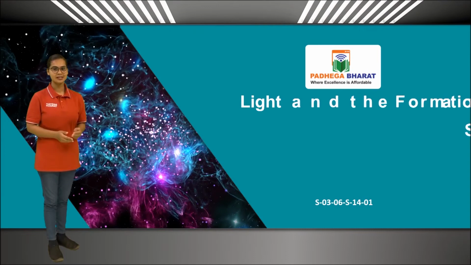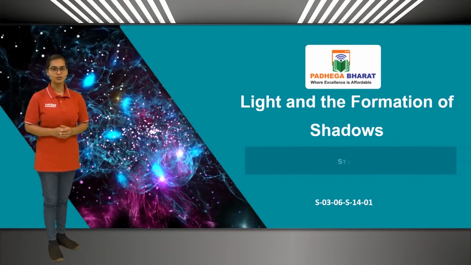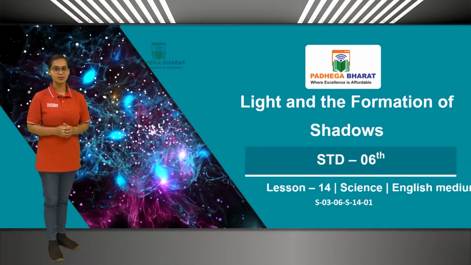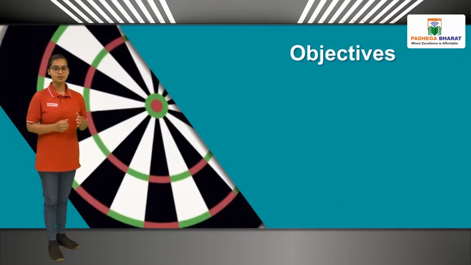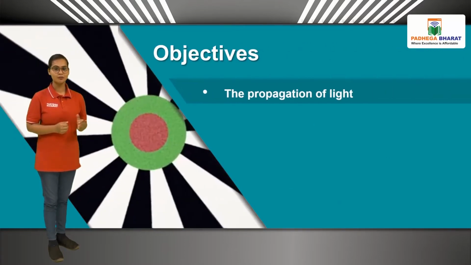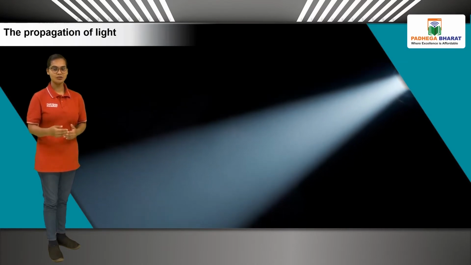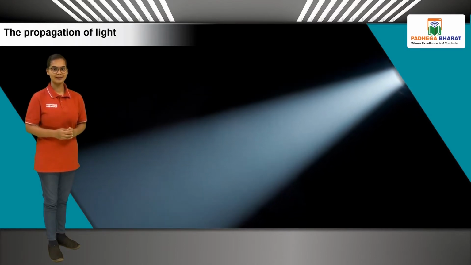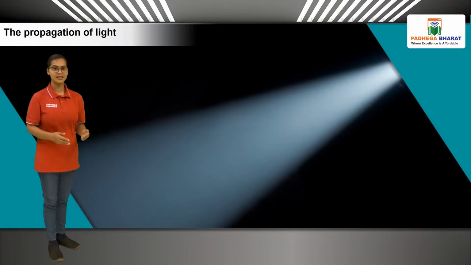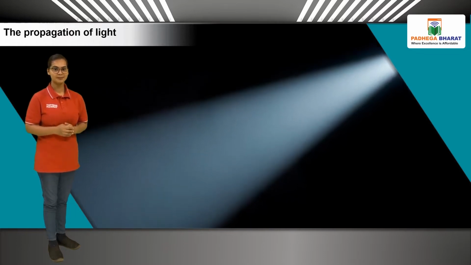Today we will study light and the formation of shadows. We will cover the topics: the propagation of light and reflection of light. The propagation of light means that light travels from the source in a straight line. Due to this property, light does not bend.